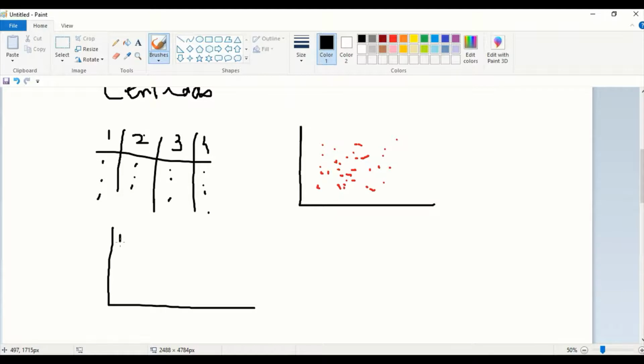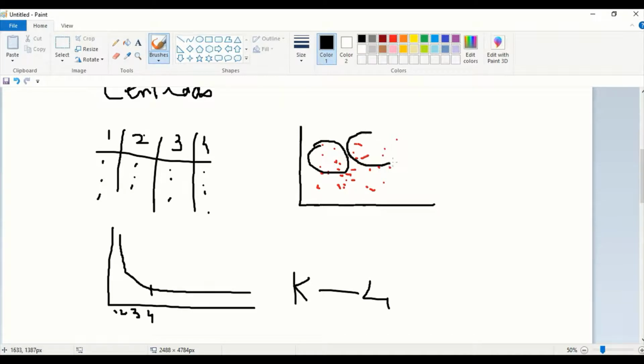In the elbow chart, there will be a sudden steep fall at a point. That point is taken as the k value, 2, 3, 4. At the point of 4, there is a sudden steep drop, so the k value is 4, so the number of centroids will be 4 automatically. So this data can be divided into 4 distinct clusters.